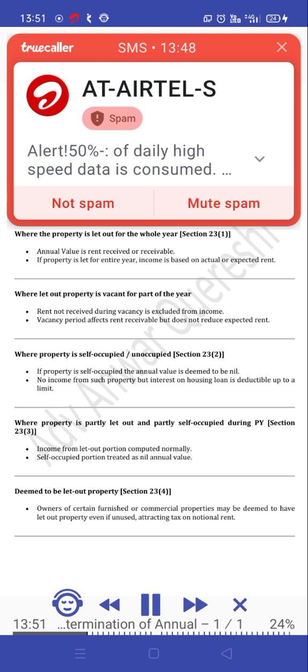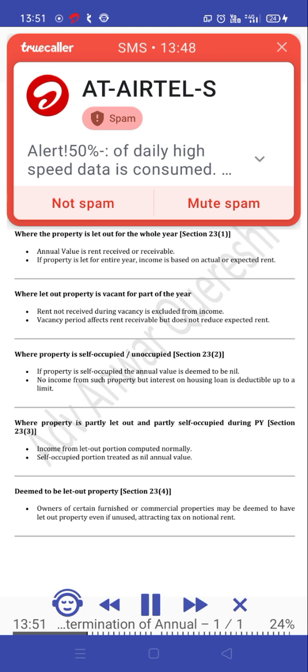Where let out property is vacant for part of the year, rent not received during vacancy is excluded from income. Vacancy period affects rent receivable but does not reduce expected rent. Where property is self-occupied or unoccupied, section 23(2): the annual value is deemed to be nil. No income from such property, but interest on housing loan is deductible up to a limit.